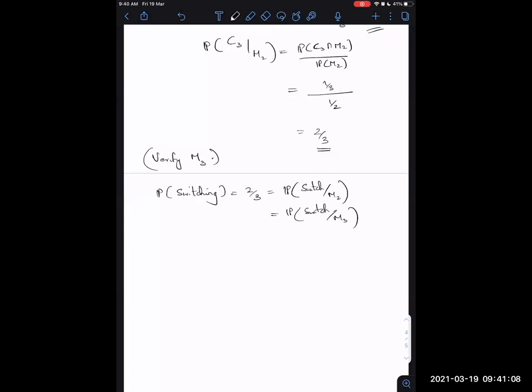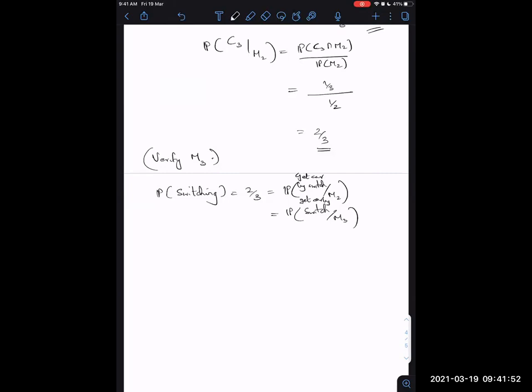So there is no importance for the second and third door because the car can be behind any of these 3 doors. So it's the same probability. It's 1/3 probability to start with for the car being behind 2 or behind 3. And for that reason, the probability that you switch given M2 and the probability that you switch given M3, where switch denotes the event where you win by switching, that you get the car, these two probabilities turn out to be the same.